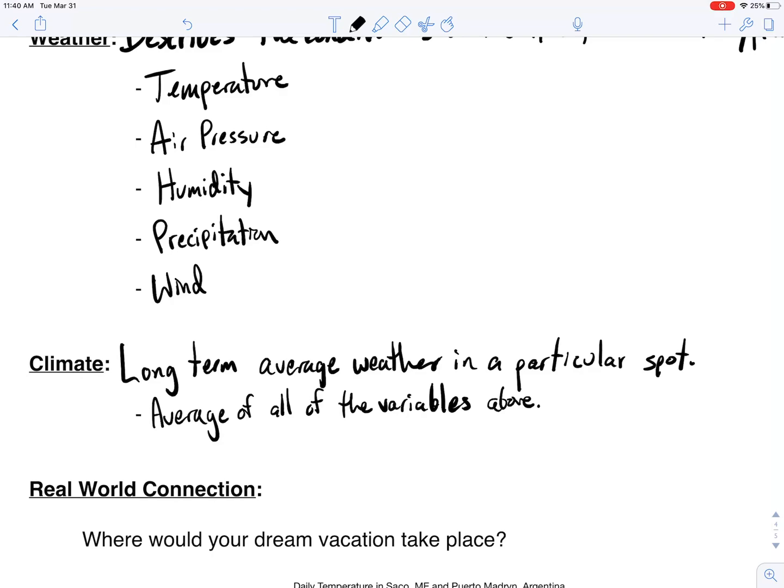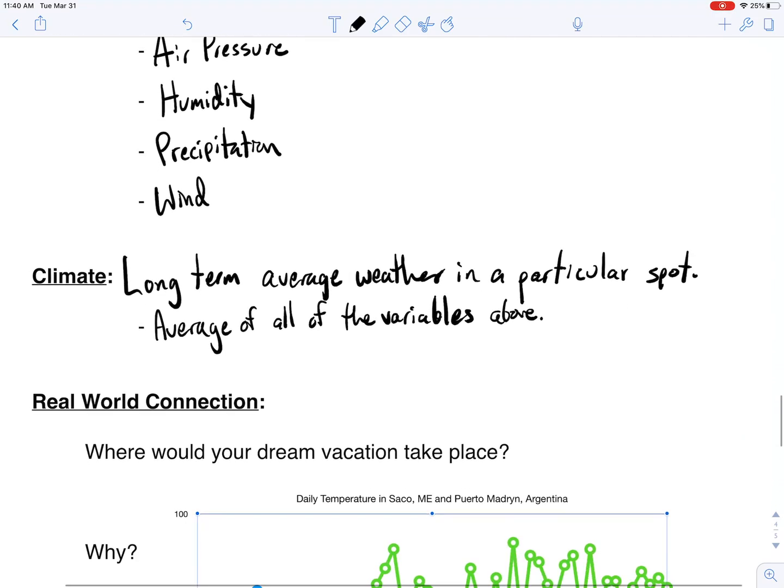Now, obviously the climate in Arizona is going to be much different than the climate here in Maine. It averages warmer temperatures. Their air pressure is probably generally a little higher there in Arizona, on average. Humidity much lower in Arizona, much drier air, much less precipitation in Arizona on average on an annual basis. And I'm not sure how our winds would compare.